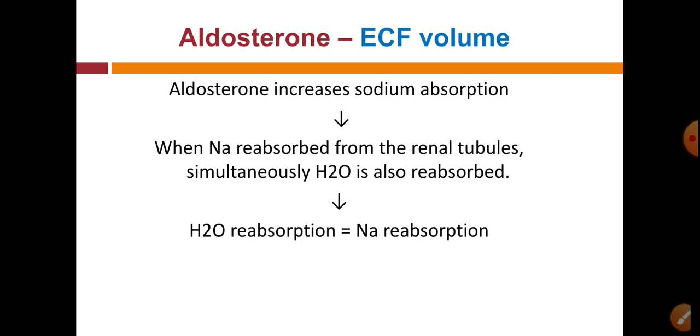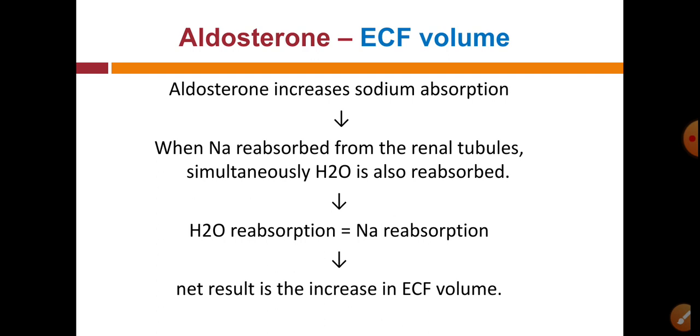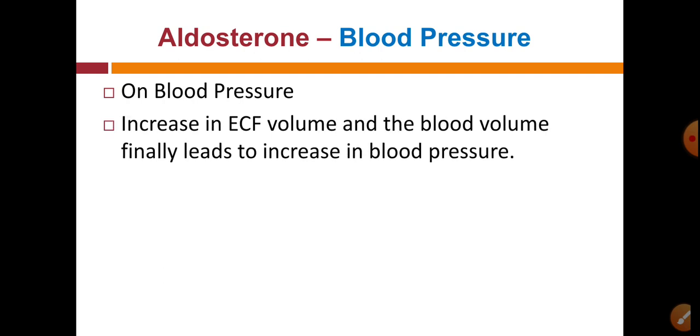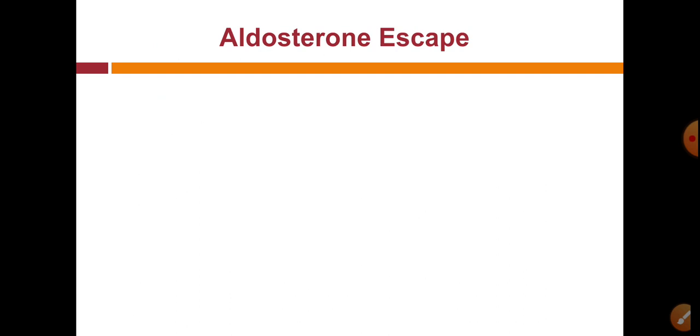And when our ECF volume increases, it will increase our blood pressure. So aldosterone has an important action on the blood pressure, that is increase in ECF volume as well as blood volume finally leads to increase in blood pressure.